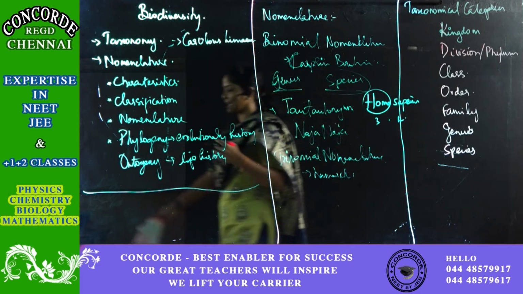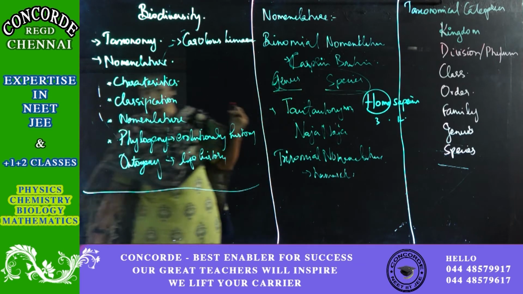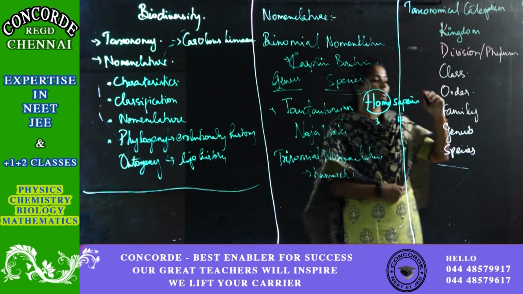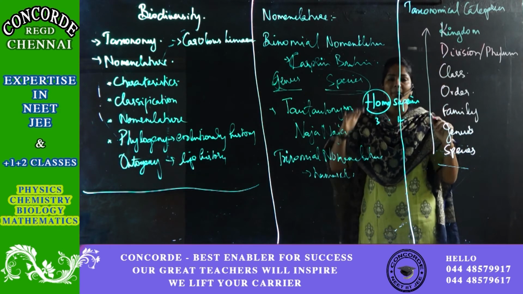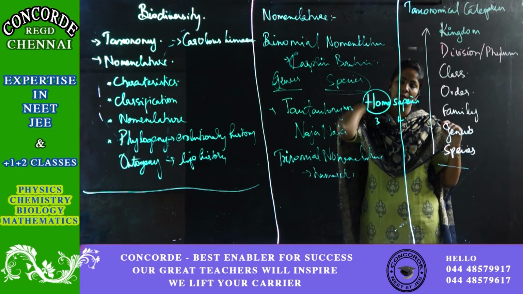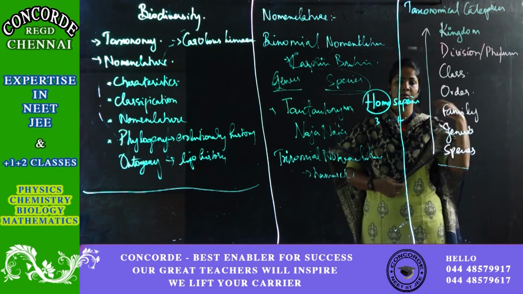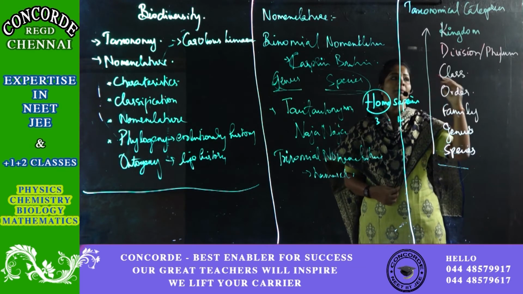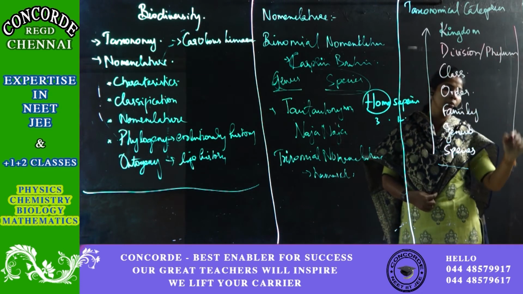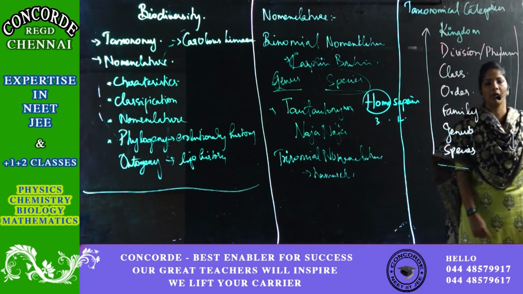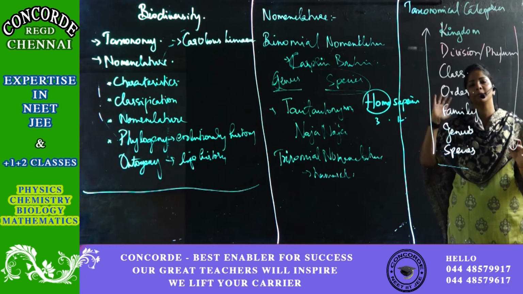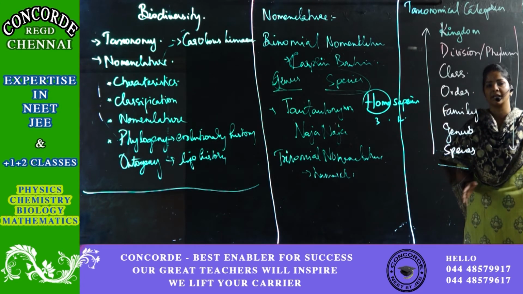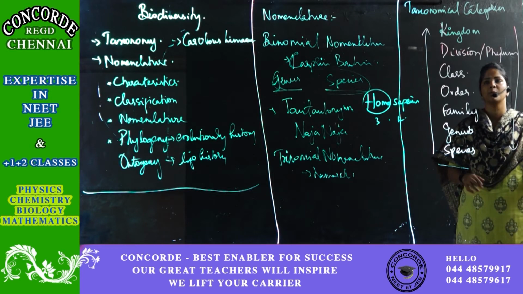If you see here, as you go up the group, the common characters are reduced. The similarities are reduced. The uniqueness is reduced. But as you move down the group, it is more specific. You can find the closely related ones, but as you move up the group, it is more generalized. You cannot see any common characters as you move up the group.